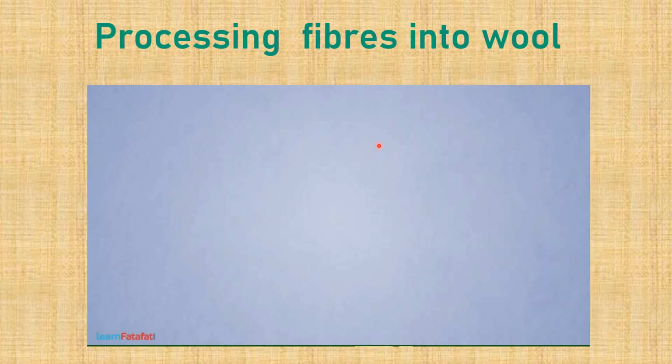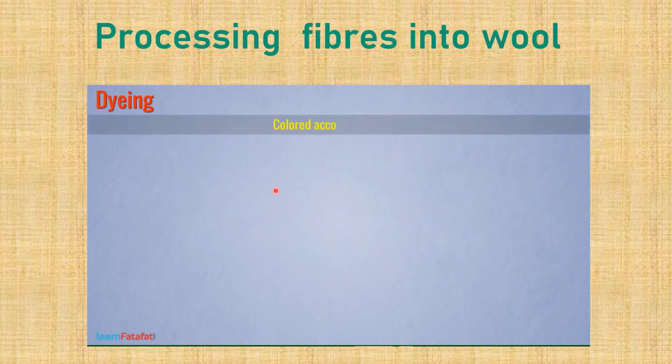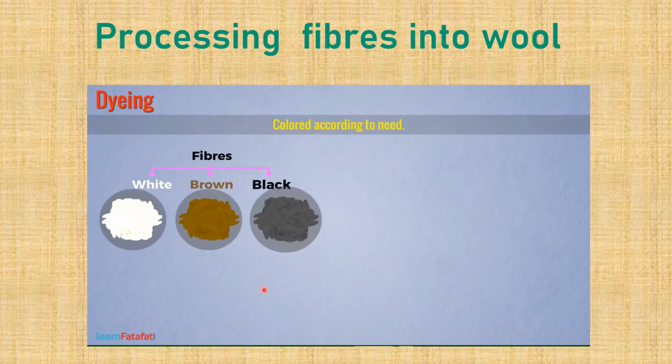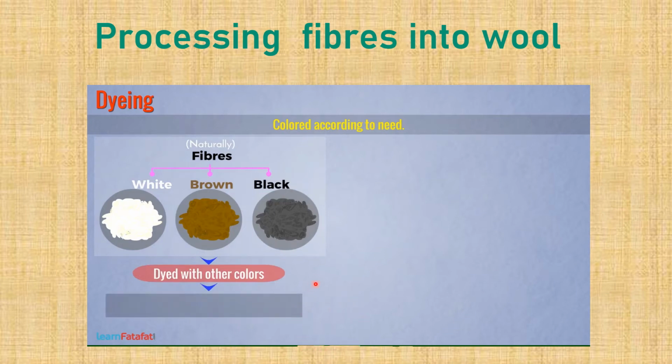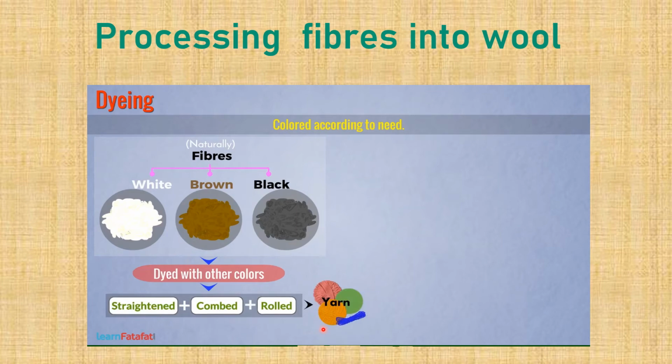The next step in processing wool is dyeing. The fibers are dyed, that is, colored according to need. Since fibers are white, brown or black naturally, therefore other colors are used for dyeing. After dyeing, fibers are straightened, combed and rolled into yarn. This is how a woolen yarn is obtained.